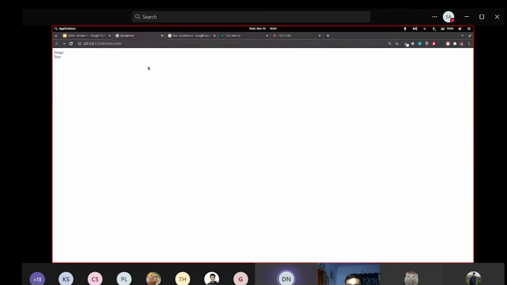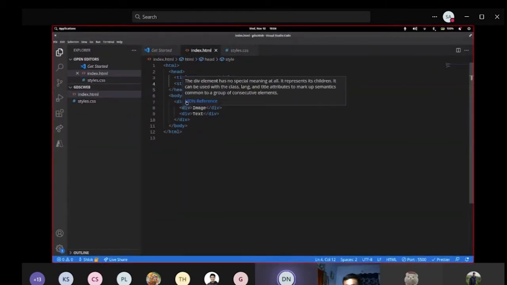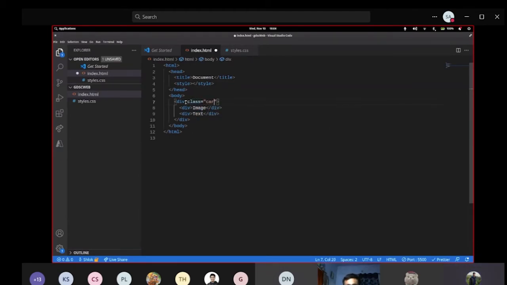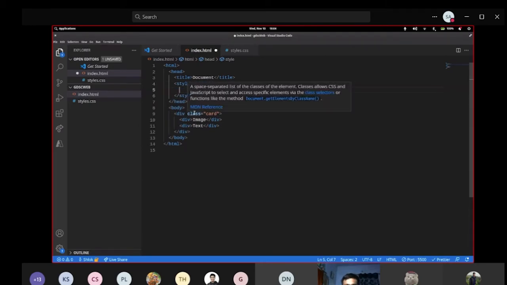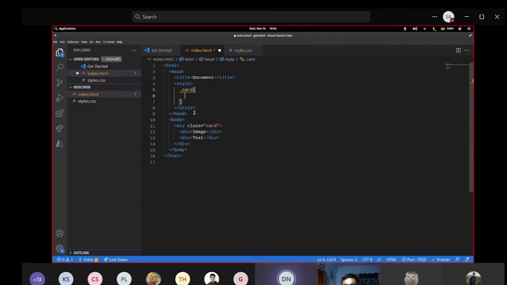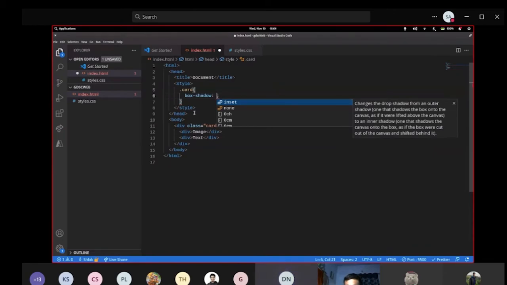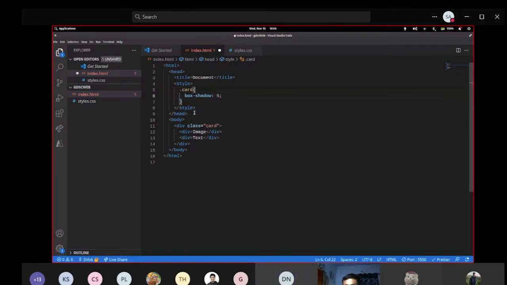It is just an image or text. Let's give some name to this box. I'll call it card, and since I'm giving it in the form of a class, I'll use a dot and then the card selector. What I'm going to do is use a little bit of box shadow that will be aligned towards the center. That's why I'm using 0 and 0, I'm not shifting it.